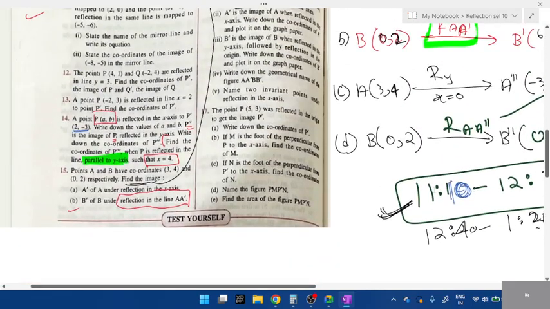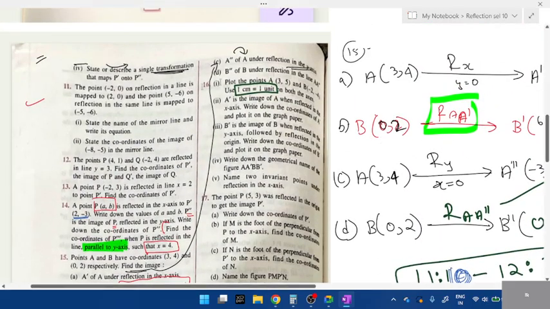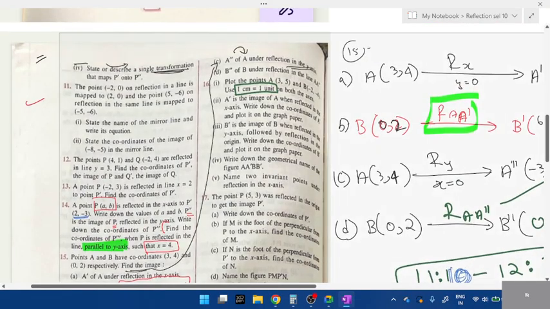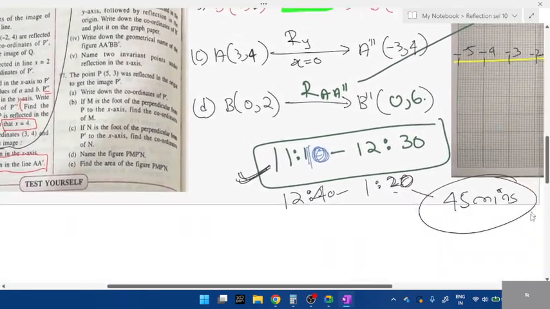All of you completed, right? I'll discuss that. First, let me complete the 16th question, the homework one.